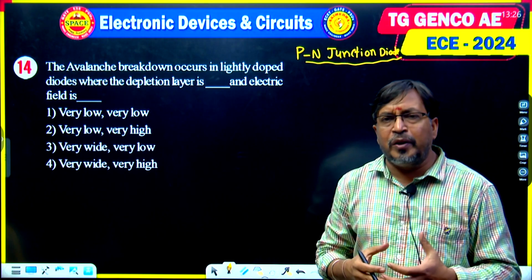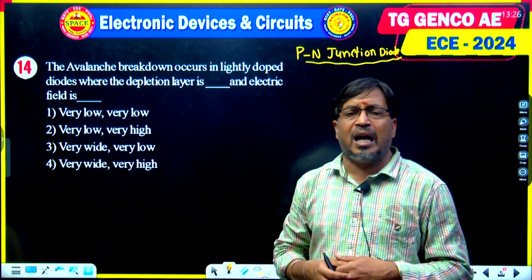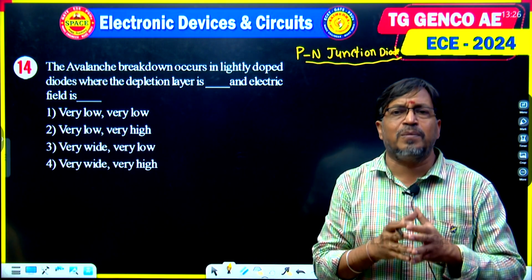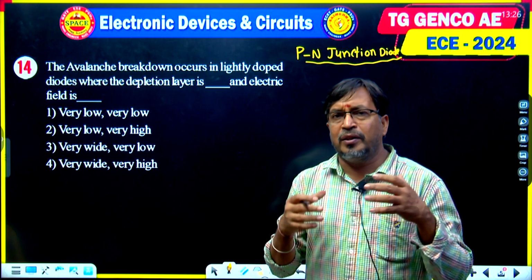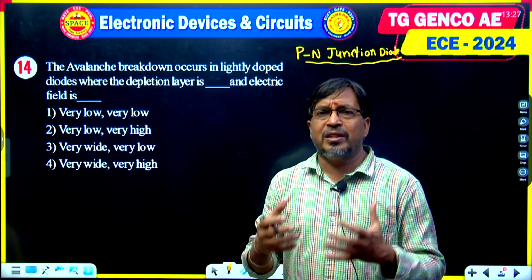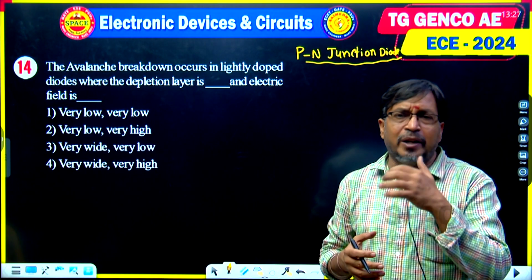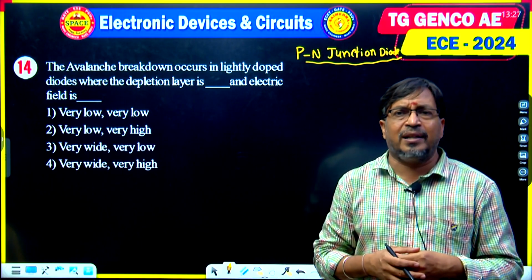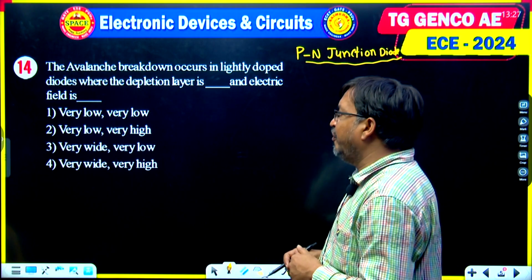Comparatively, the Zener diode is heavily doped relative to the avalanche diode, we know that. Hence when a Zener diode is in reverse bias, the width of the depletion region is inversely proportional to doping concentration. When it is a heavily doped semiconductor, the width of the depletion region decreases. But avalanche breakdown diodes are lightly or moderately doped semiconductors, hence the width of the depletion region is wide and the electric field is low.